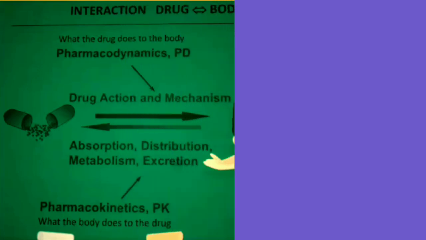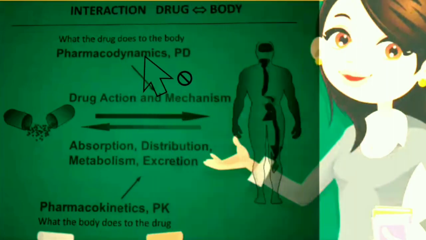Pharmacodynamics focuses on what the drug does to the body. This includes physiological and biochemical effects of drugs and their mechanism of action at organ system. On the other hand, pharmacokinetics focuses on what the body does to the drug. This refers to movement of the drug in and alteration of the drug by the body. This includes absorption, distribution, binding, biotransformation, and excretion of drug.